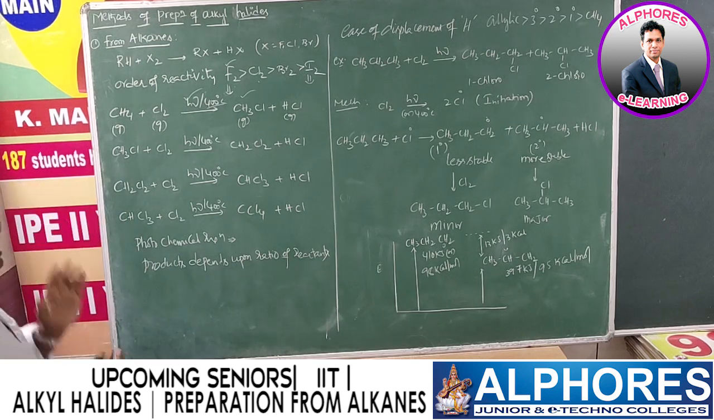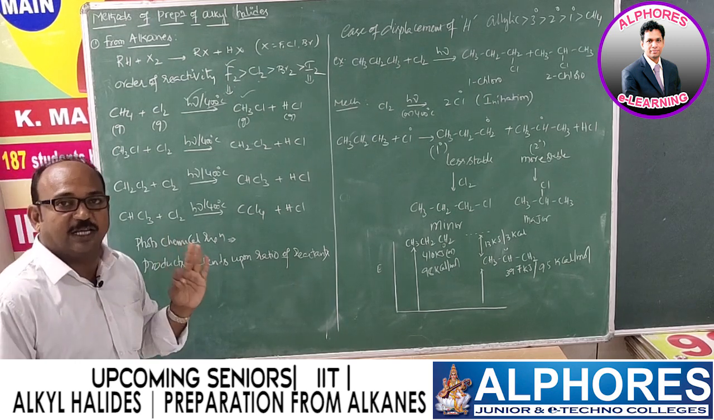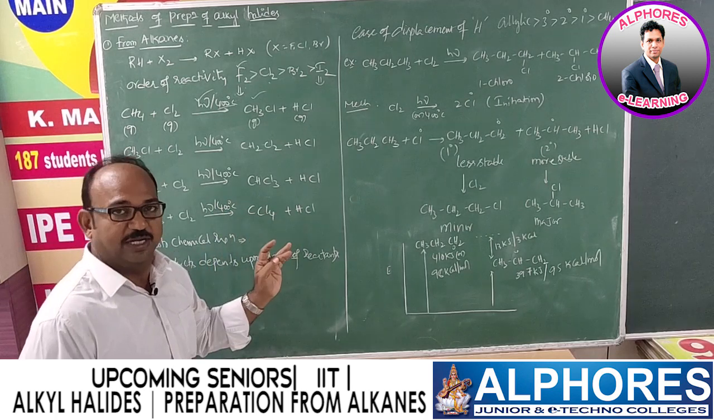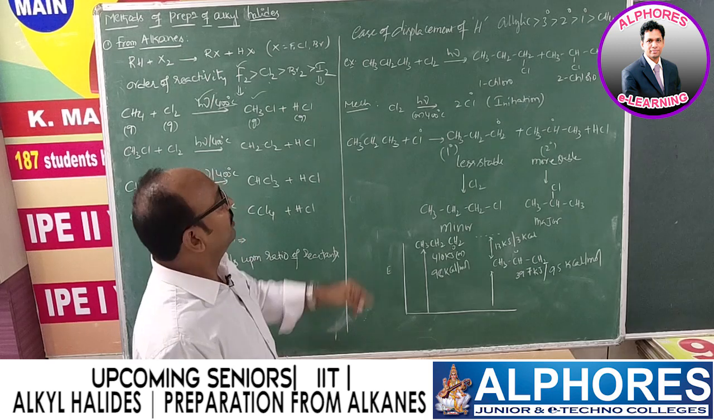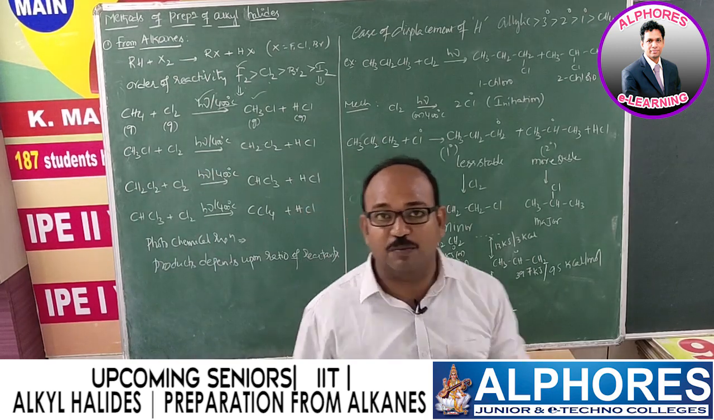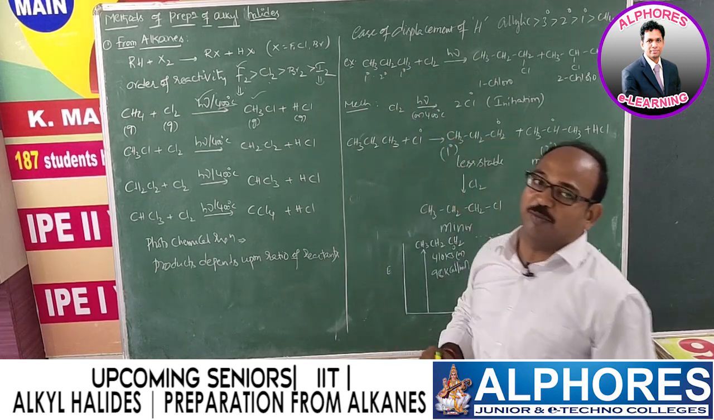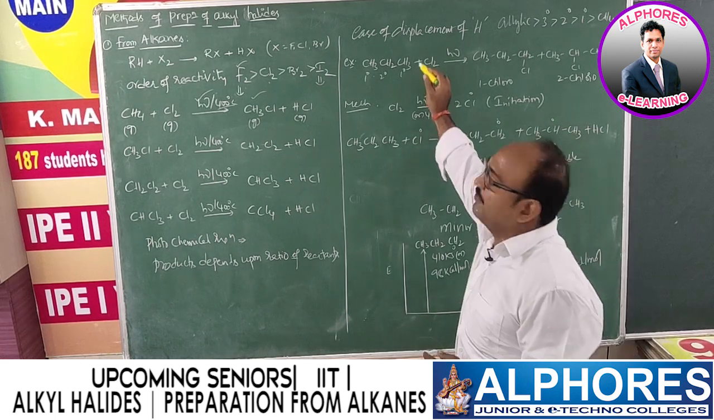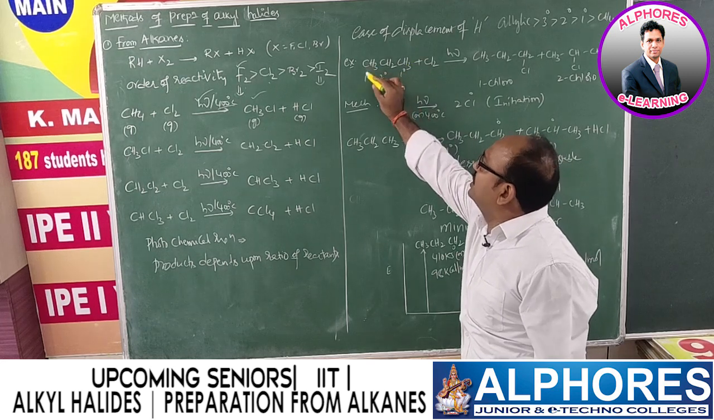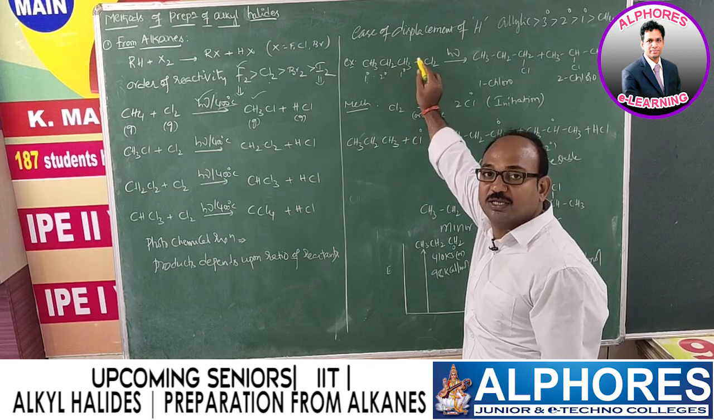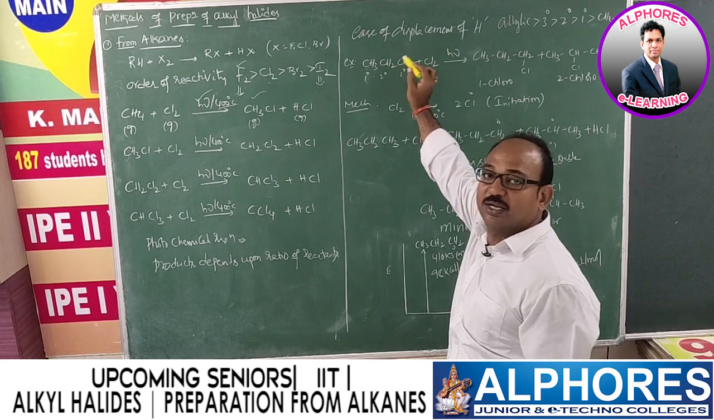Now, as we mentioned, this follows a free radical mechanism. Free radical mechanism means there are three steps: initiation, propagation and termination. Let us consider propane. Propane reacts with chlorine in presence of sunlight. There are two possibilities. Here, this one is primary hydrogen, this one is secondary hydrogen, and this one is primary hydrogen. In the previous session we discussed how to identify primary, secondary and tertiary. There are two primary carbon atoms, each with 3 hydrogens, so a total of 6 hydrogens are primary here and 2 hydrogens are secondary.